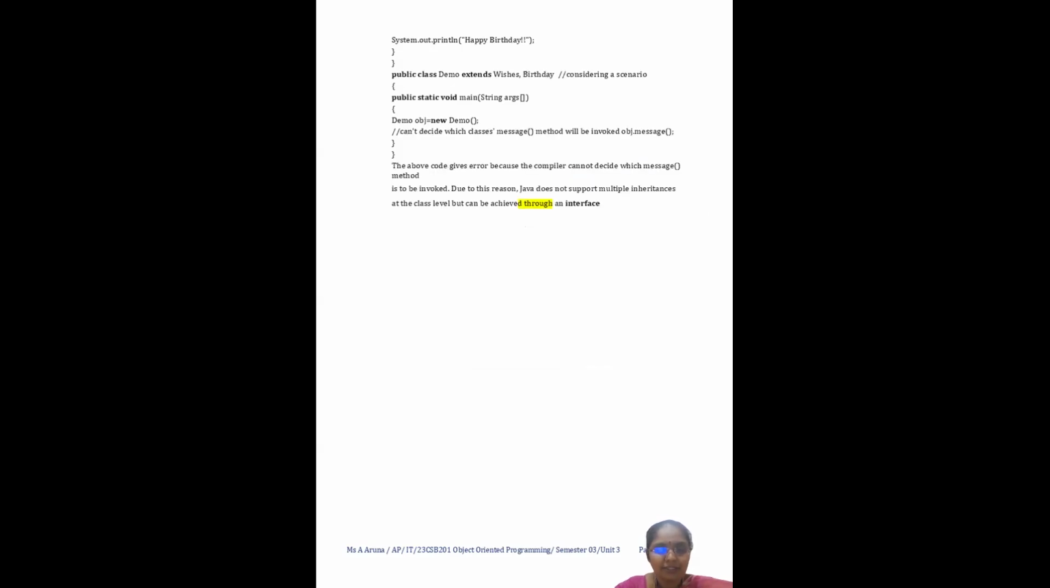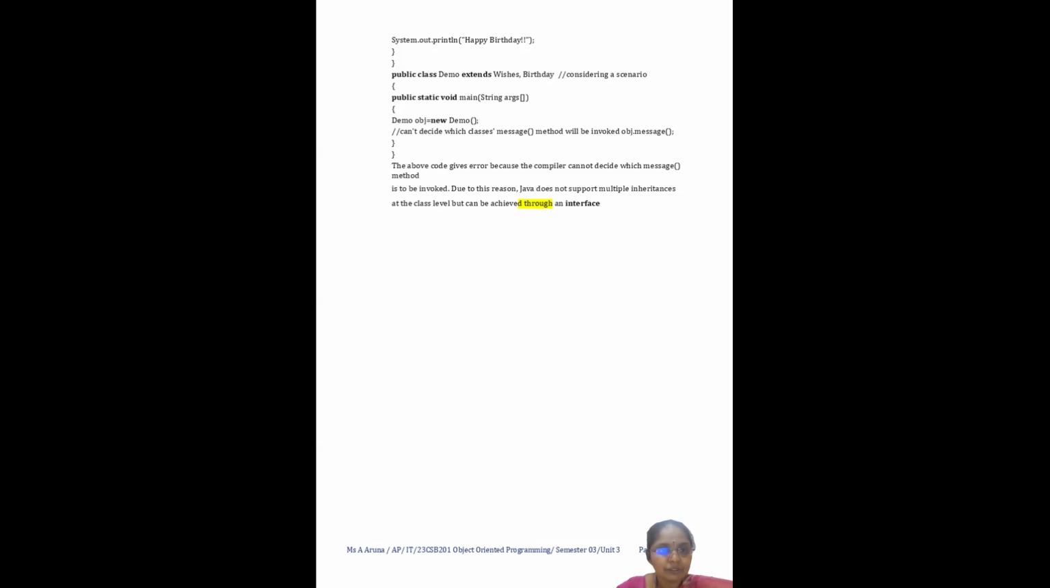So how we can use multiple inheritance is with the help of interfaces. So we can invoke multiple inheritance and also resolve it. While executing, the compiler will definitely generate an error, because Java does not support multiple inheritance at the class level, but it can only be achieved through the interface. Also, by using the implements keyword, we can access this. Now let us see how we can execute this.